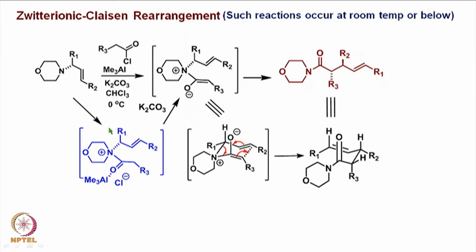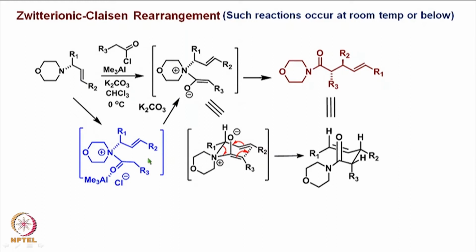Now, what is believed is that this particular allyl amine interacts with the acid halide in this particular fashion, because there is a nitrogen carbon bond formation between this nitrogen and this carbon to lead to such an intermediate where the Lewis acid is interacting with the oxygen.